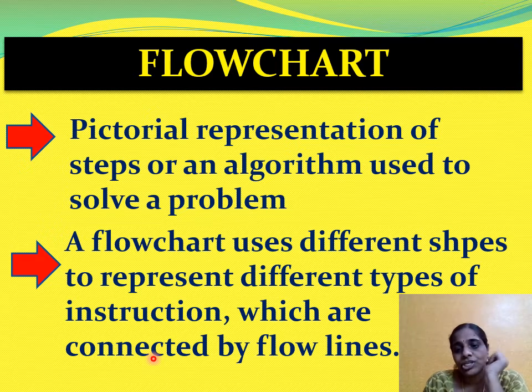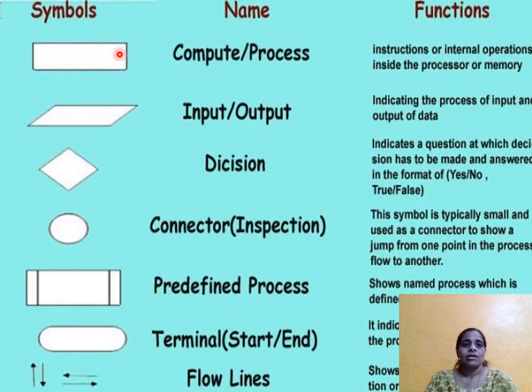Let us see what are all the shapes we are going to use. So these are all the shapes which you are going to use. This rectangle is compute and process. All the instructions, that is, all the formulas, are written inside this rectangle box.